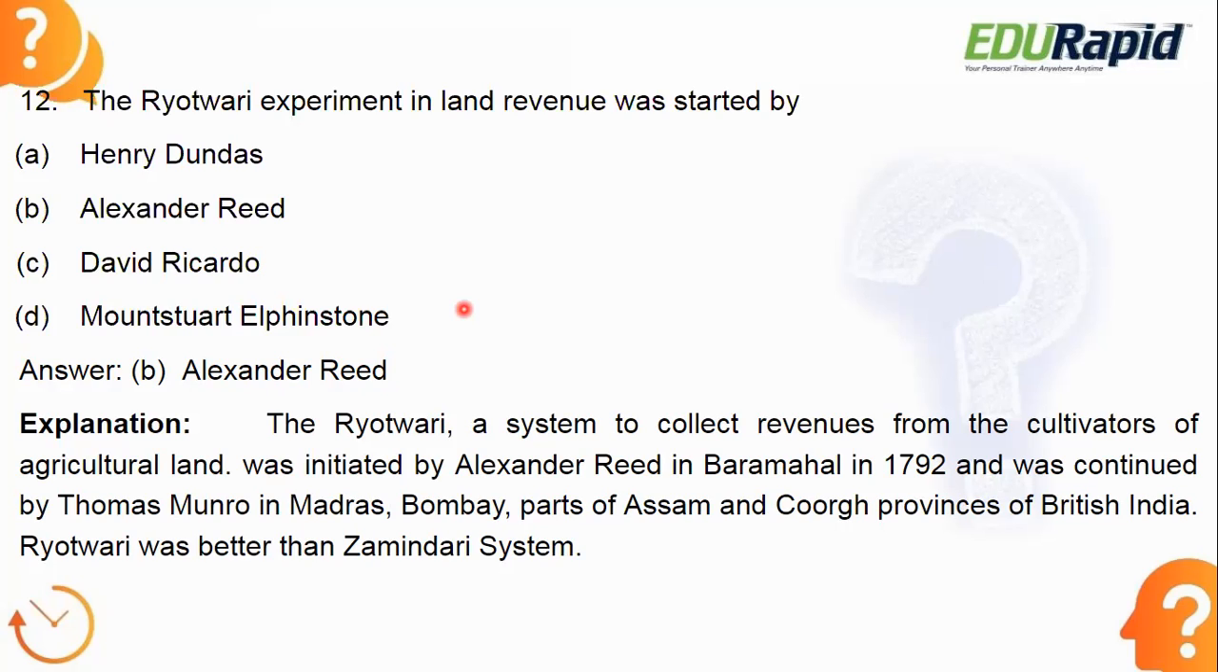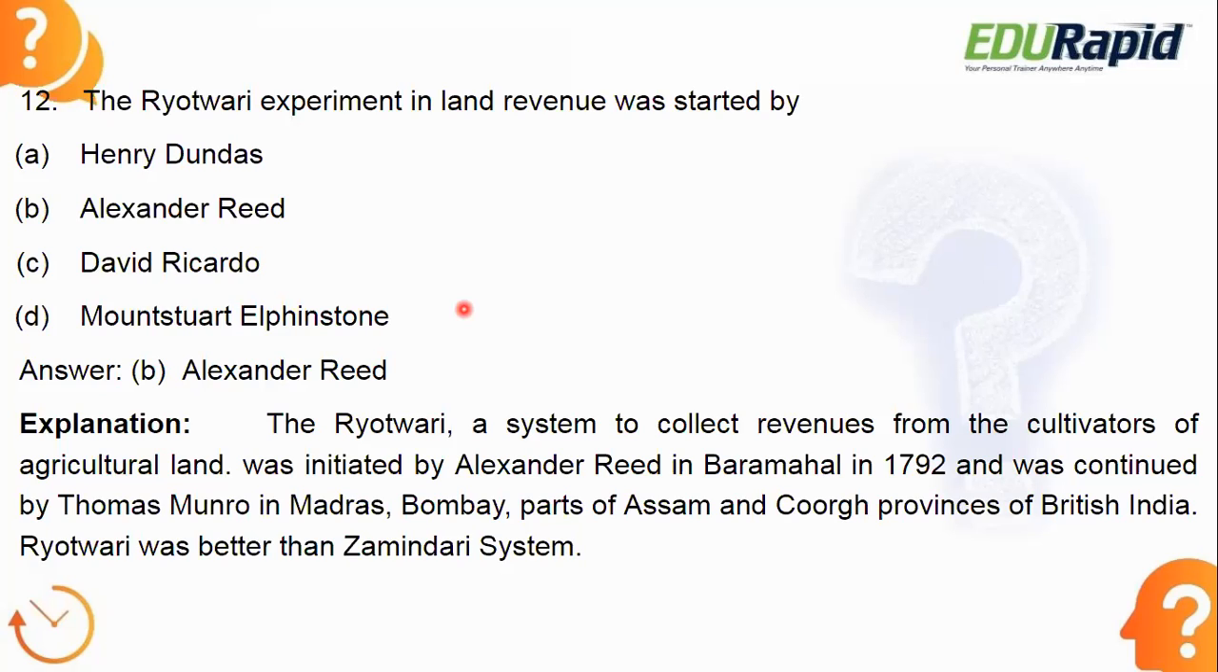It is one form of system to collect the revenues from the cultivators of the agriculture land. In the previous questions, what we have discussed, the land revenue was collected from the Zamindars. But here, the other way around, it is collected from the cultivator itself. It was initiated by Alexander Read in Baramahal in 1792 and was continued by Thomas Munro in Madras, Bombay, parts of Assam, and Coorg province of British India.